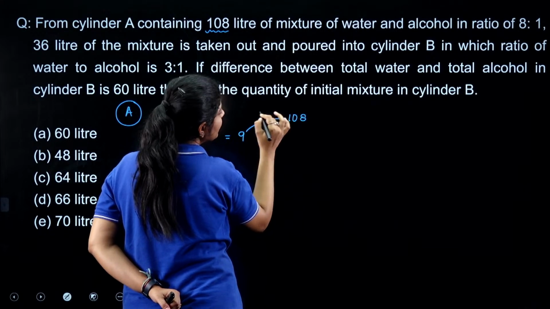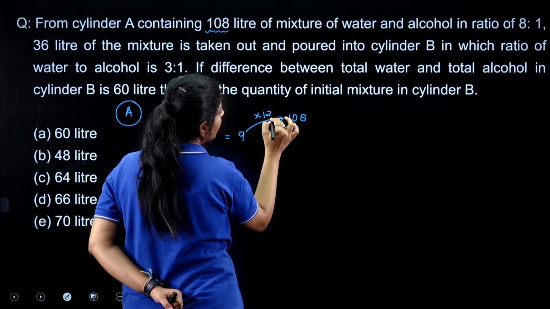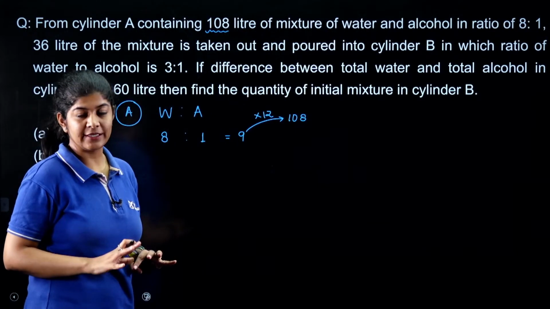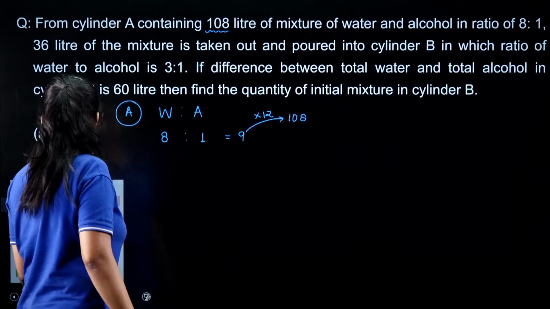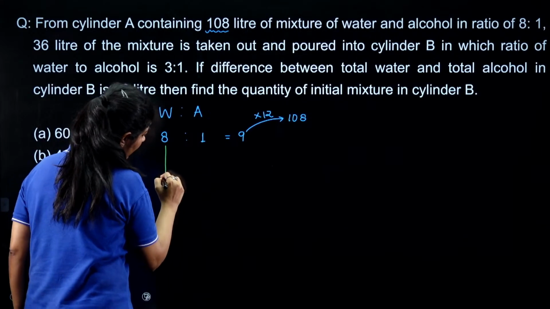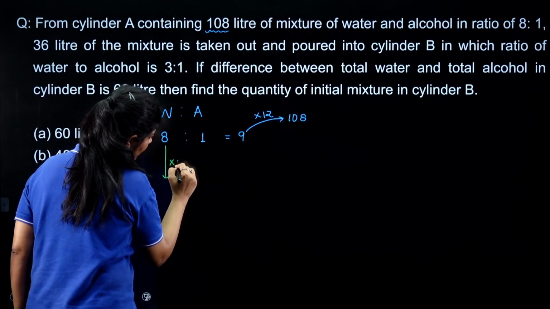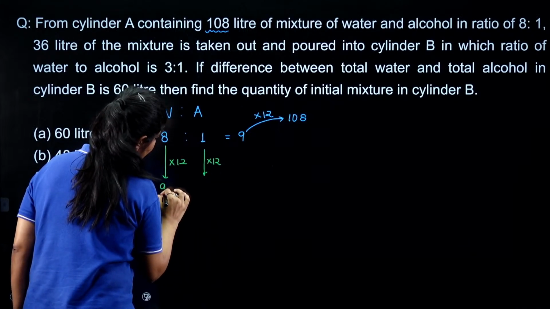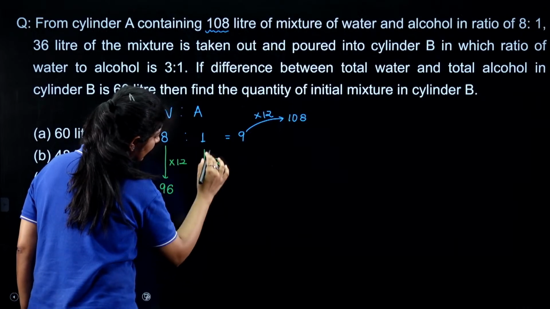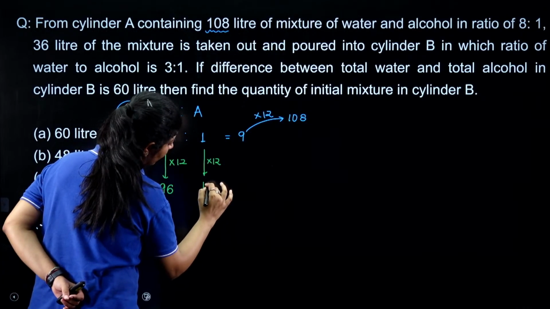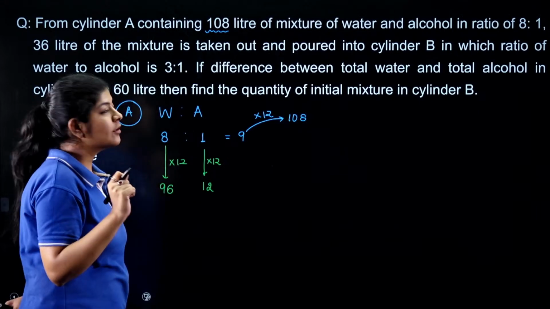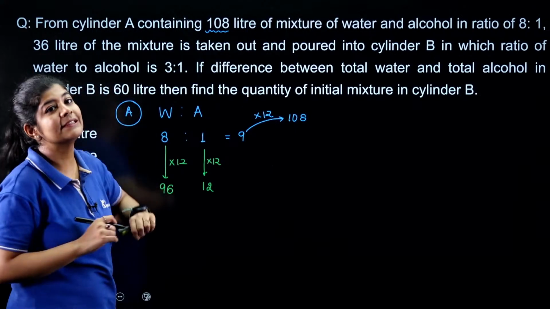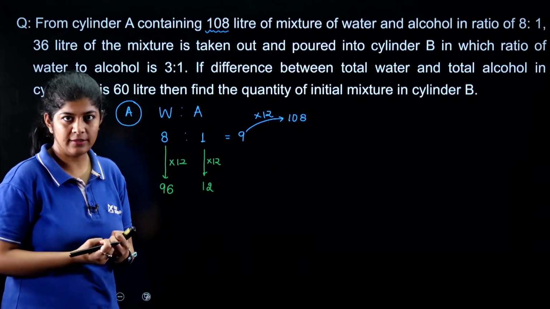That means it is a multiple of 12, right? So if I want to find the total quantity in cylinder A, I can say that the total quantity is this one into 12, so here we got 96 and here we are getting 12, right? But the question is saying that out of this we are only taking 36 liters of the mixture.